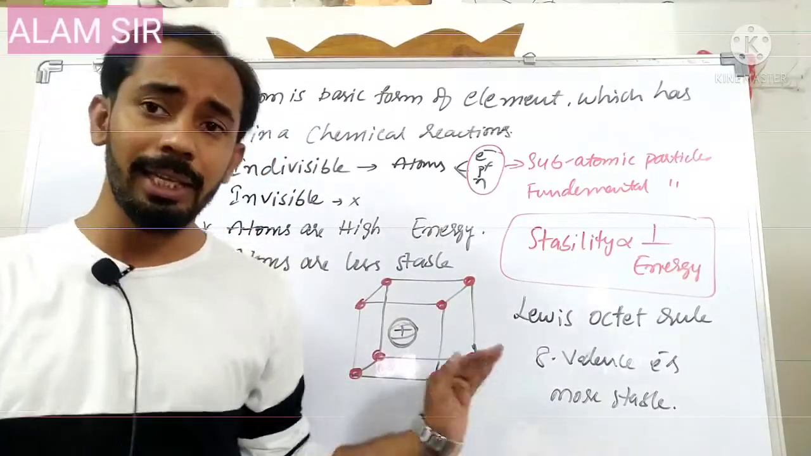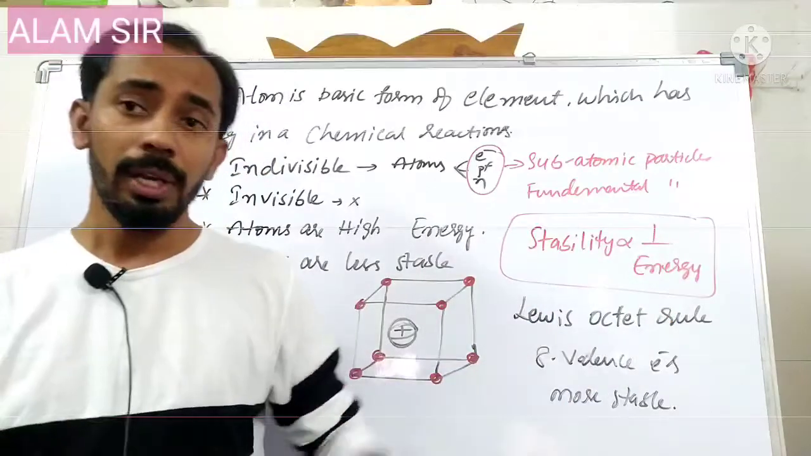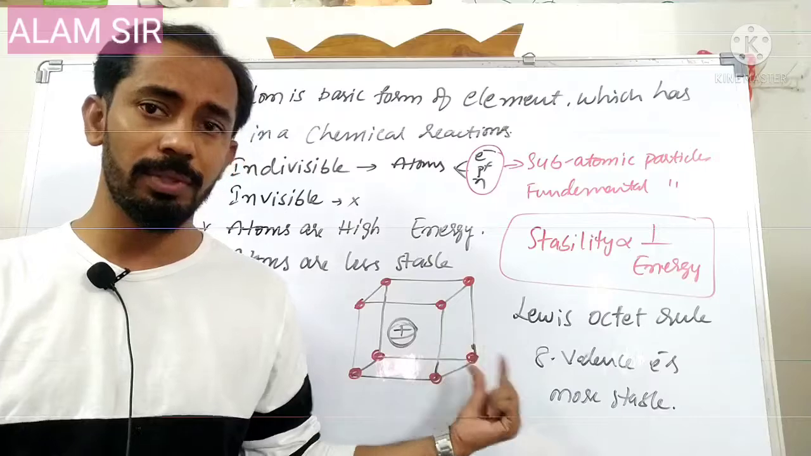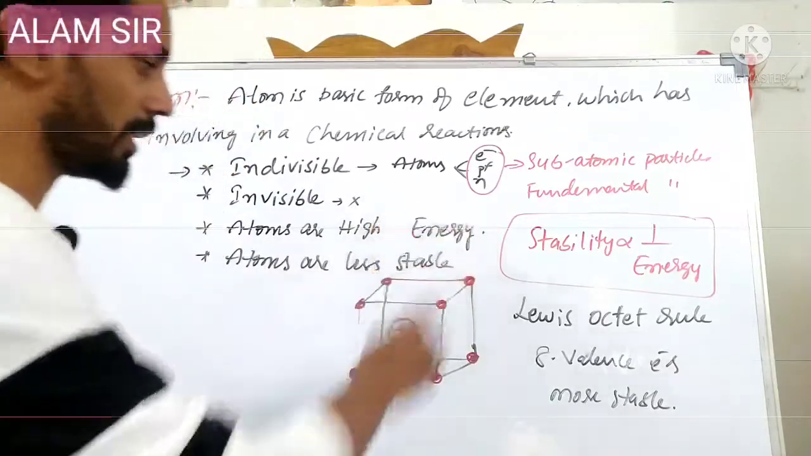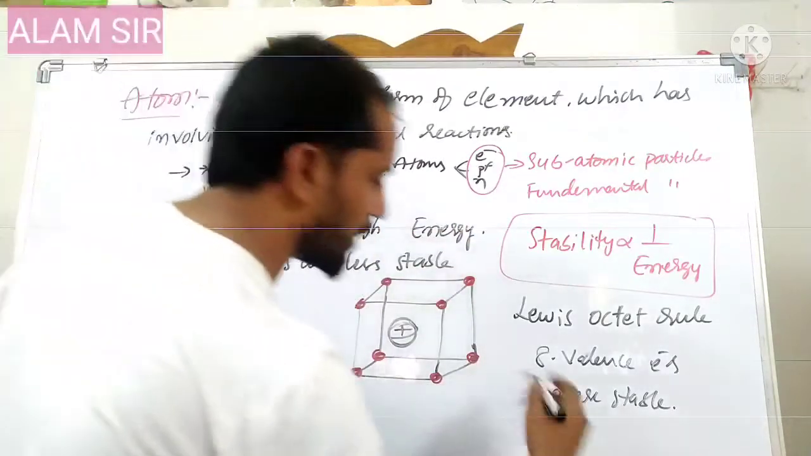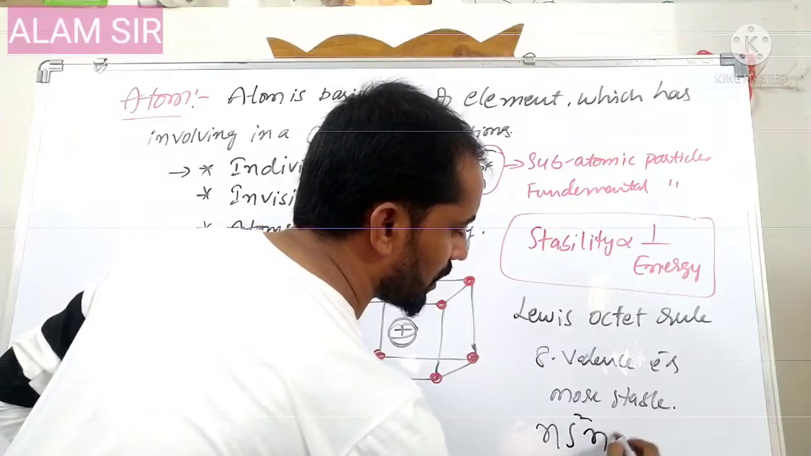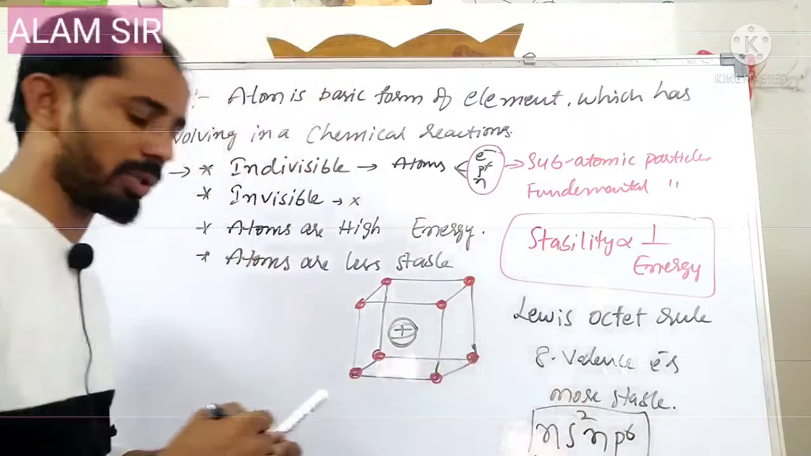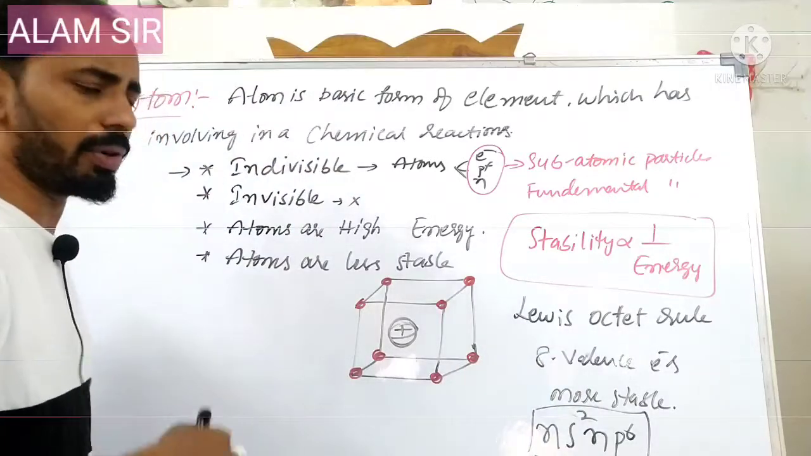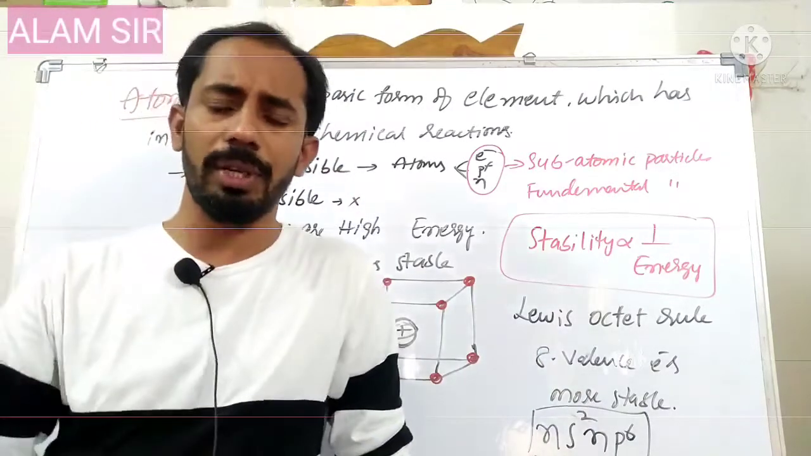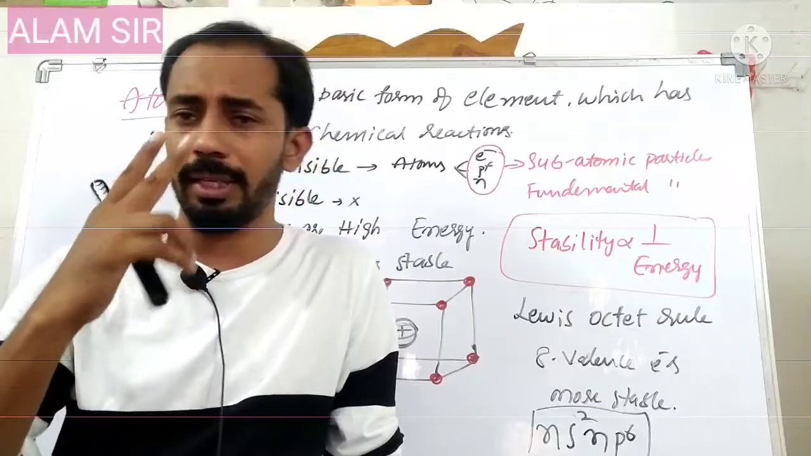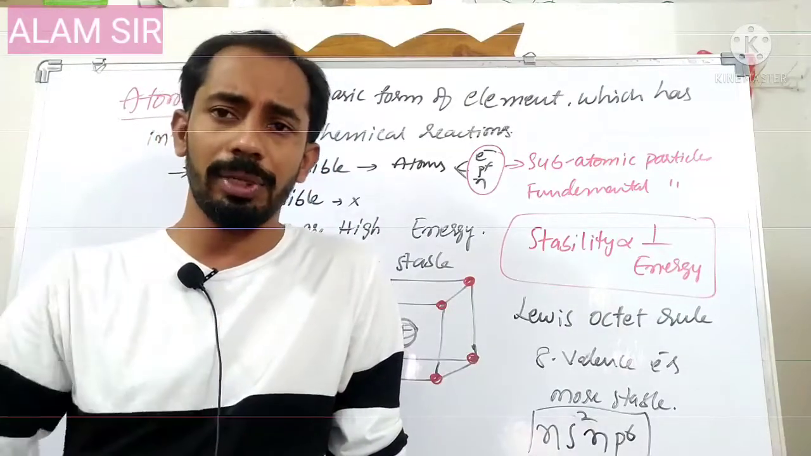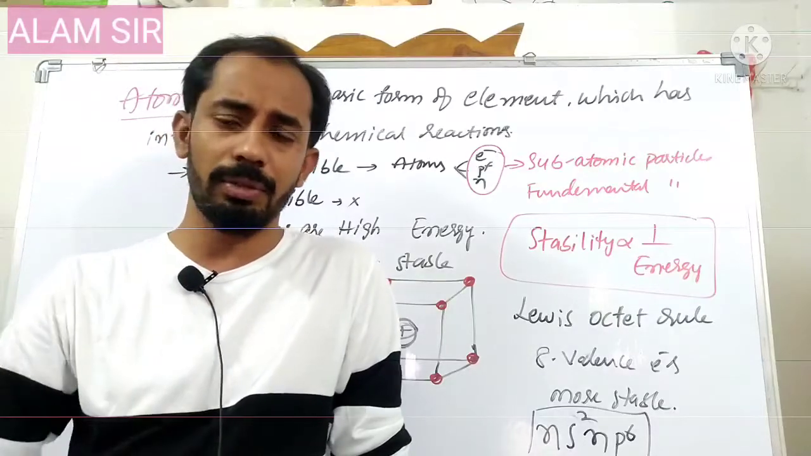The reason is that he assumed, not experimentally proved, that electrons occupy the 8 corners of the cube. That's why we consider the octet electronic configuration, ns2 np6. The ns2 np6 octet electronic configuration is the more stable. However, we have two more configurations. Duplet electronic configuration means ns2, 2 valence electrons, which is exhibited by helium, H minus, lithium plus, beryllium plus 2, like that.